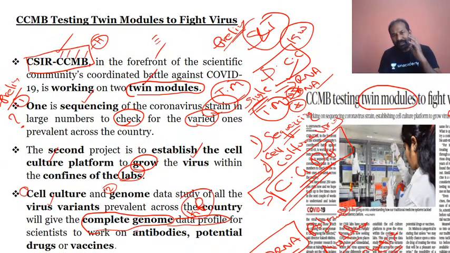That is, by this twin model study, they will try to get the complete genome data profile. This is very important. The genome data profile of SARS-CoV-2, that is a single strain RNA dependent RNA polymerase. They will get the complete profile. So for that they are going ahead with the twin model. So it is the complete genome data profile.